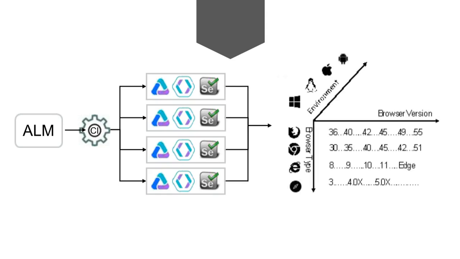So you've got to deal with that. You've got to deal with the fact that you're going to be running these execution engines for every test that you're automating as part of your CI process. That sounds okay, but as you start to multiply this out, you multiply that number by all of the different browser versions and operating systems that you need to cover, and you start seeing a very large number of test executions that you need to perform. So this is a challenge that we need to solve for when we're doing continuous testing.